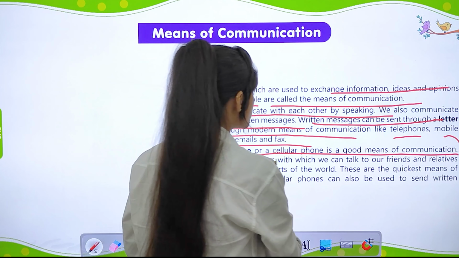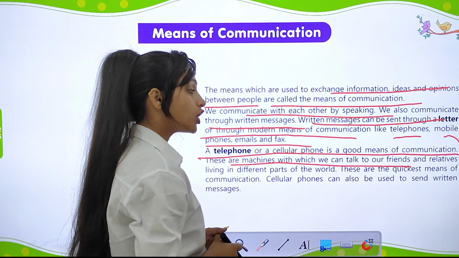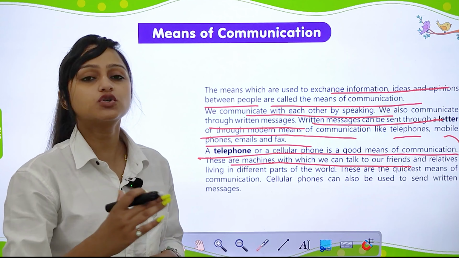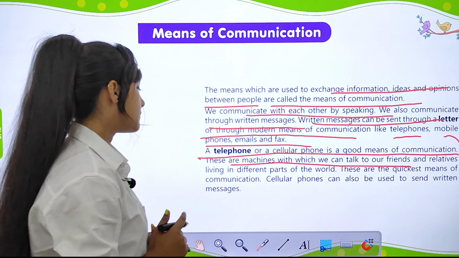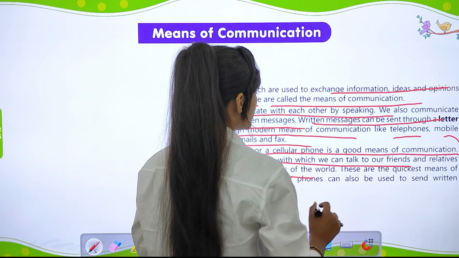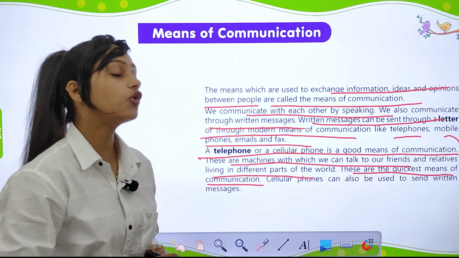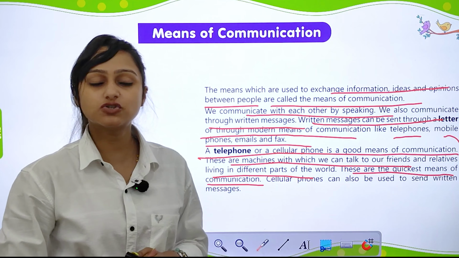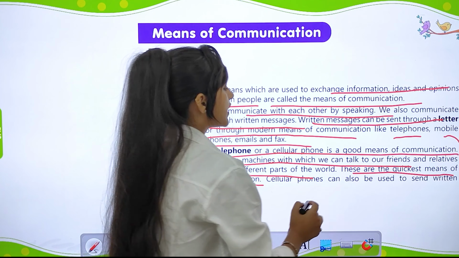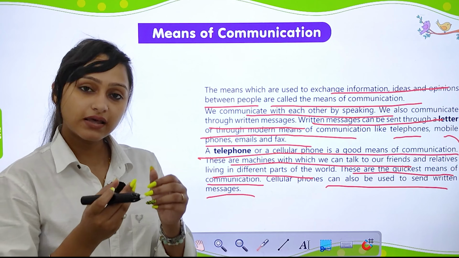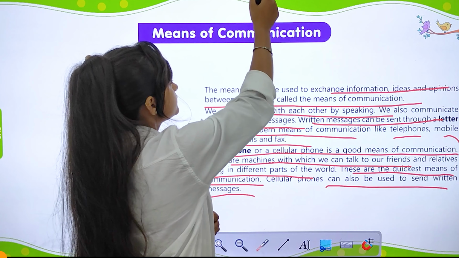These are machines with which we can talk to our friends and relatives. Yes, these are the machines with which we talk to our friends, relatives, and other people living in different parts of the world. They are the quickest means of communication. Yes, phone call and email are the quickest means of communication. A cellular phone can also be used to send written messages.